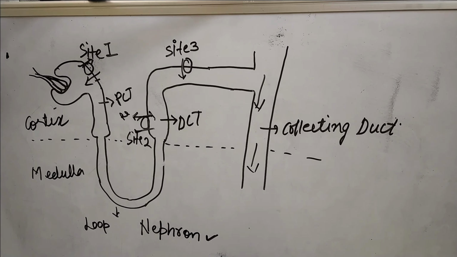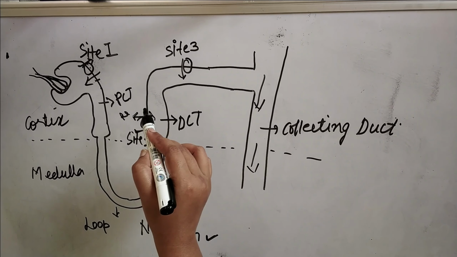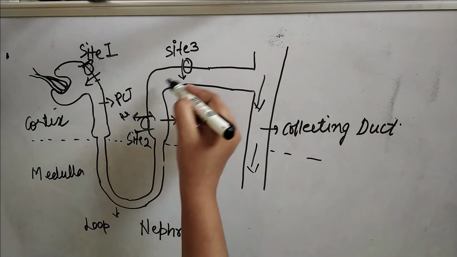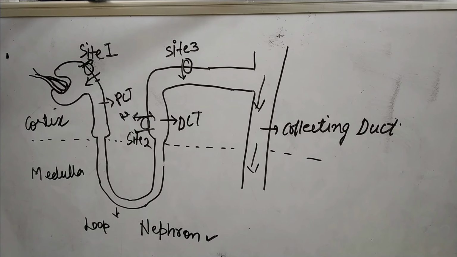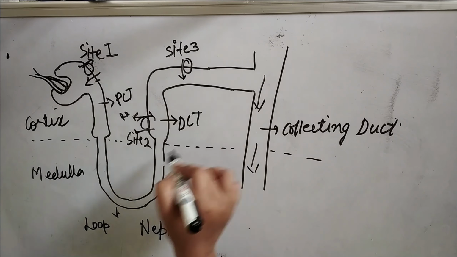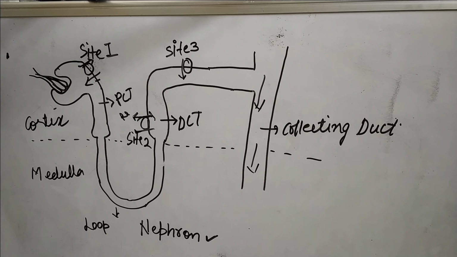So the reabsorption into the body will be prevented or will be less. These are the specific sites where the diuretics work and prevent the reabsorption of electrolytes, salts and water in the cortex portion or medulla portion. So this is the brief introduction to how these diuretic drugs work in the kidney.